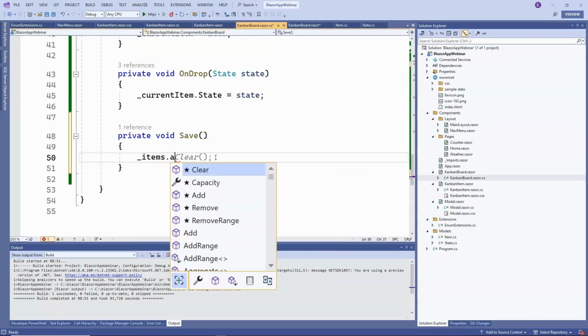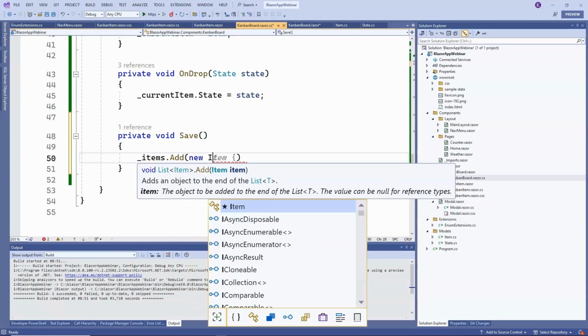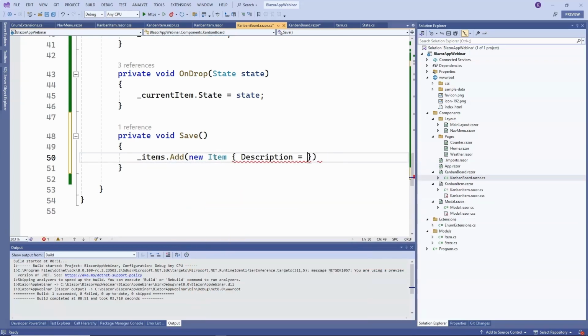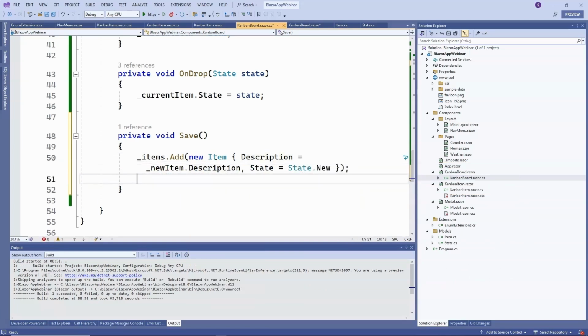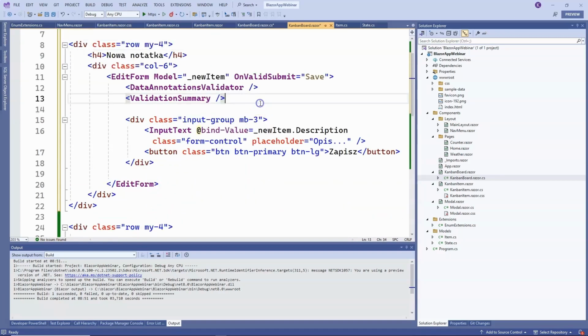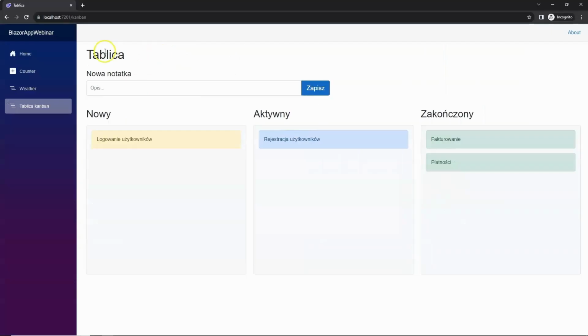Great, so we have bound this input to the description of our item, and now let's move on to the save method. If we click the save button, we want to add a new item to our list of elements, which will have the description set to new item description, and we will also set its status to new by default. Additionally, we will initialize it to clear the data of our element. Okay, so we have quickly created a form here. Let's run the application and verify if it actually works. As you can see, the form we just created is displayed at the top.